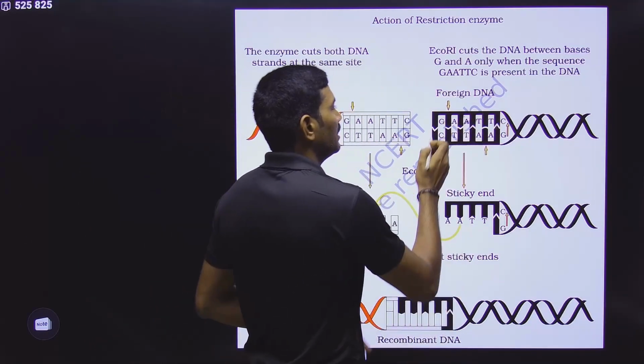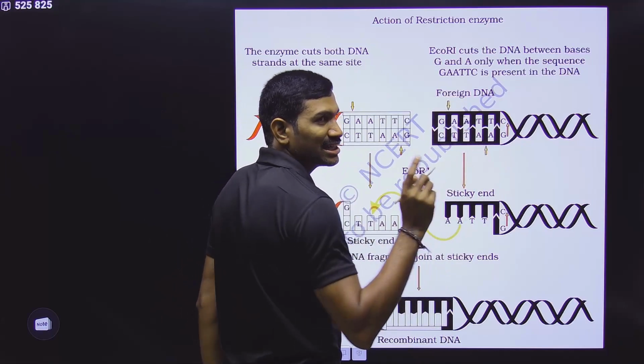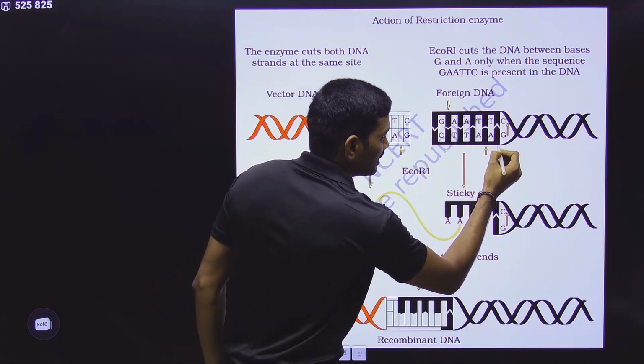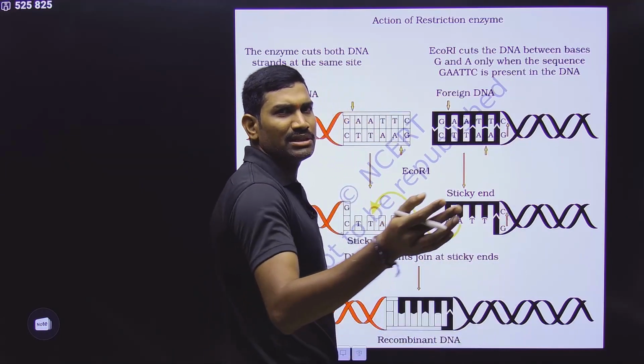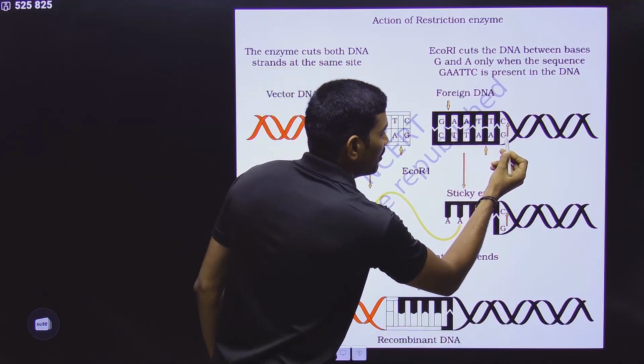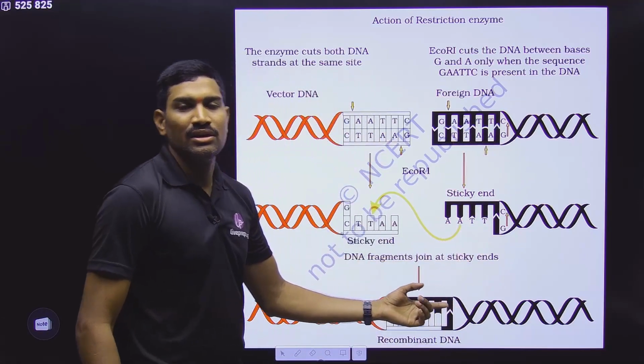And here also between G and A is okay, but here they gave it wrong. Between A and A they have mentioned, it is wrong. So cut this arrow mark, and this arrow mark you need to keep between G and A. And this arrow mark by mistake they have given, so remove that. Please remember, between G and A you need to keep the arrow mark so that you are getting this type of sticky end. Understood or not?